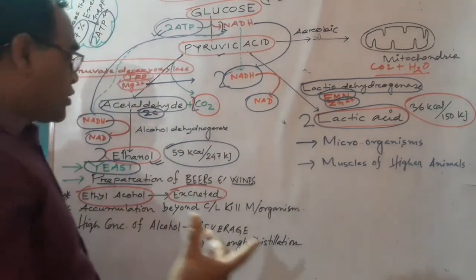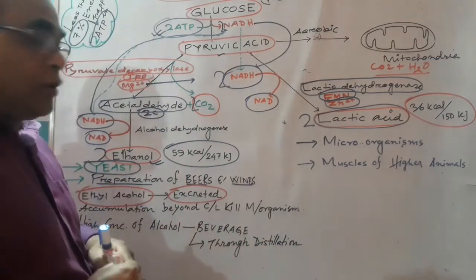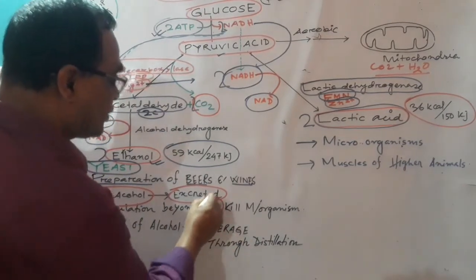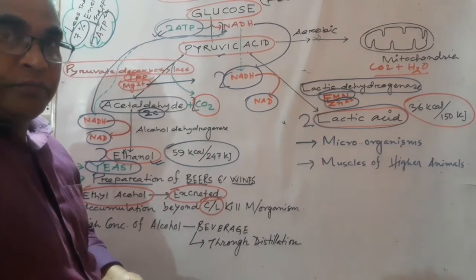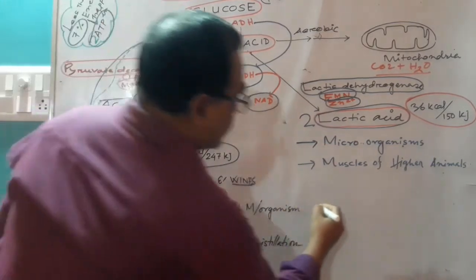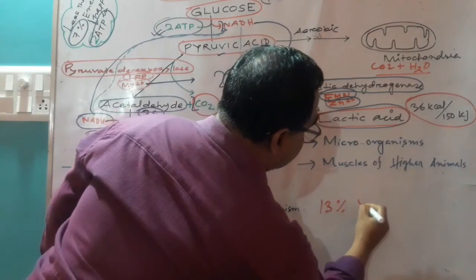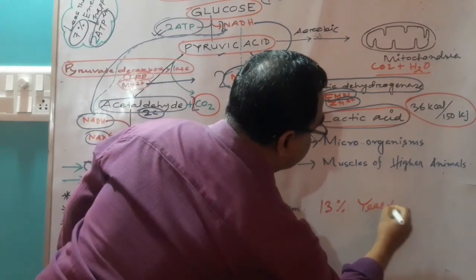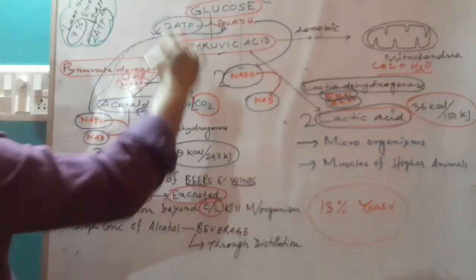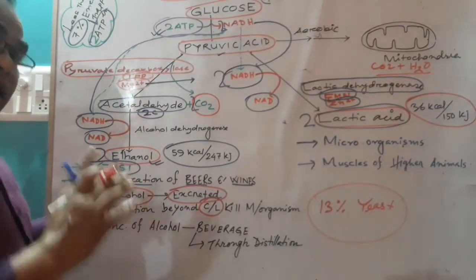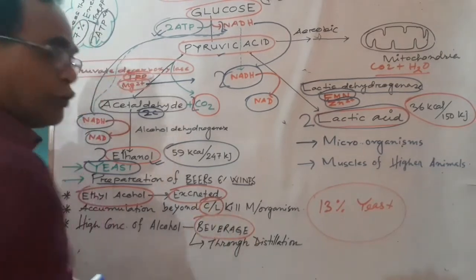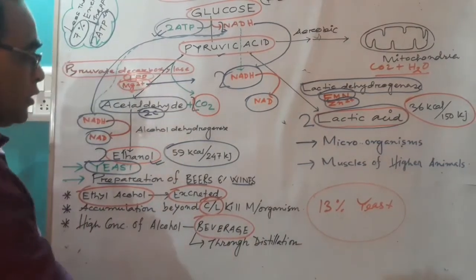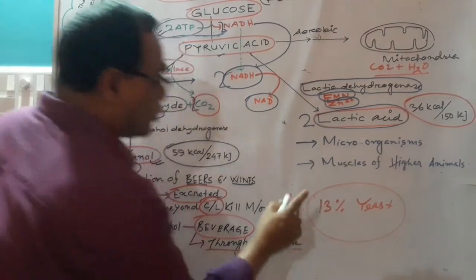And the accumulation of ethyl alcohol beyond a certain limit kills the microorganisms. In case of yeast, this limit is 13%. The high concentration of alcohol in beverages, which is more than 13%, can be obtained through distillation.